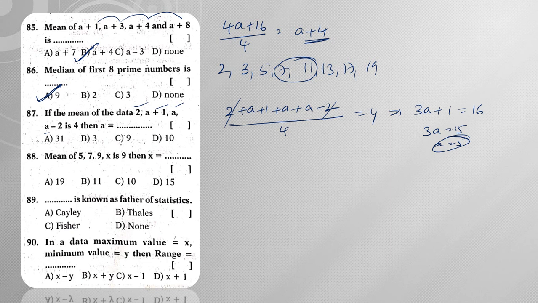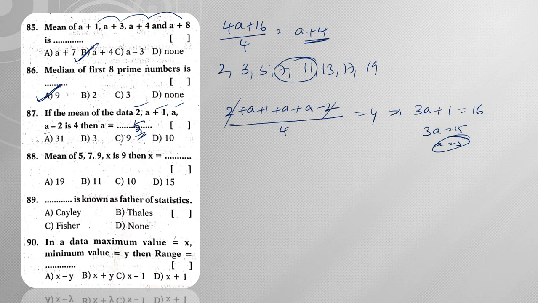Right? So is there any mistake in this question? So 2 plus a plus 1 plus a plus a minus 2 by total observations 4 is equal to 4. Right? So 4 4s are 16. Here minus 2 plus 2 will get cancelled. Right? So 3a plus 1 you are going to get. So 3a plus 1 is equal to 16. 3a is equal to 15. A is equal to 5. So there is no option. So a is equal to 5 is nothing but my answer here.